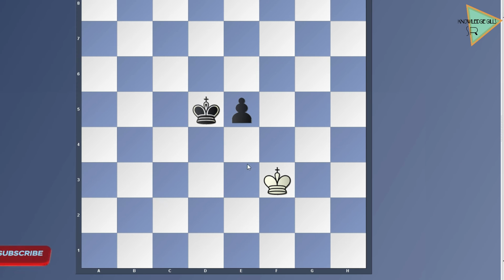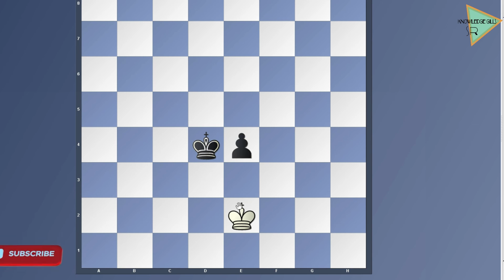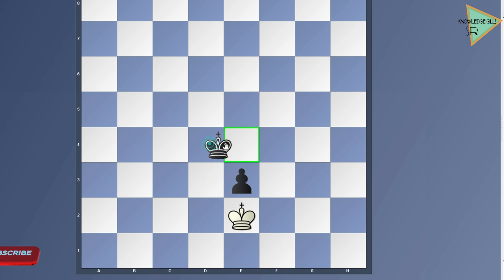Okay, when you move like this, the pawn cannot become a queen, because the king will stop this pawn. See, this is a technique. It will score one pawn more. Then you move like this, check will come, then you move it to your home. White only needs to stop this pawn.